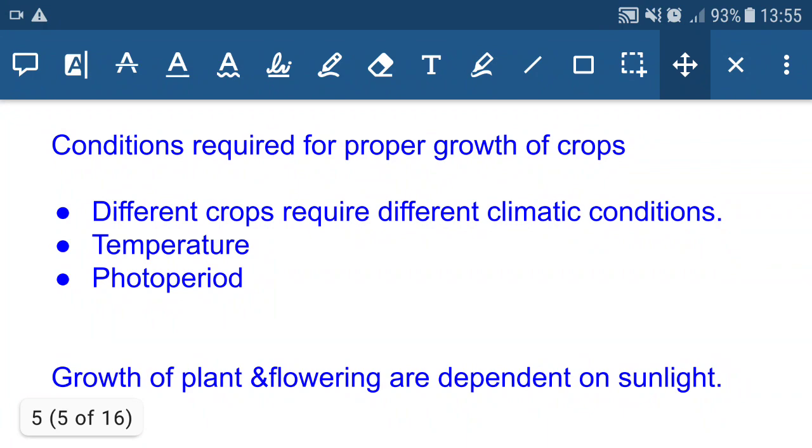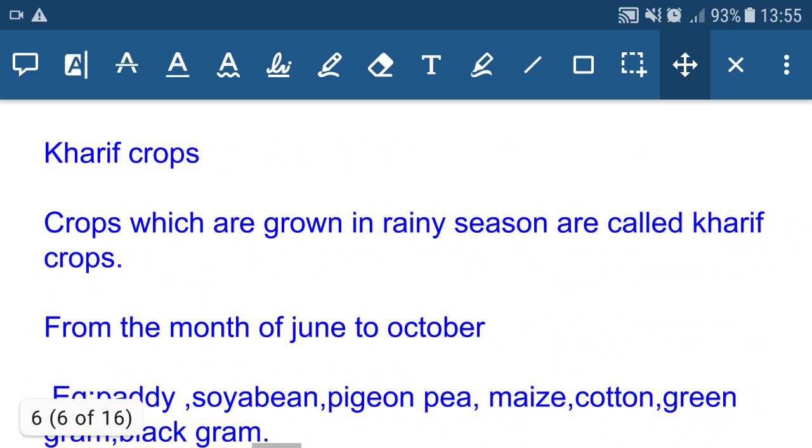Conditions required for proper growth of crops. Different crops require different climatic conditions. They need proper temperature and photoperiod. Photoperiod means duration of sunlight. And also crops need nutrients, macronutrients and micronutrients. Growth of plant and flowering depend on sunlight because sunlight is very essential for the process of photosynthesis.